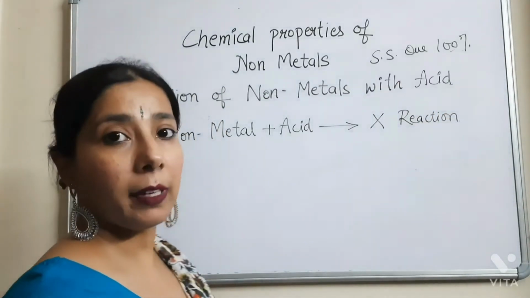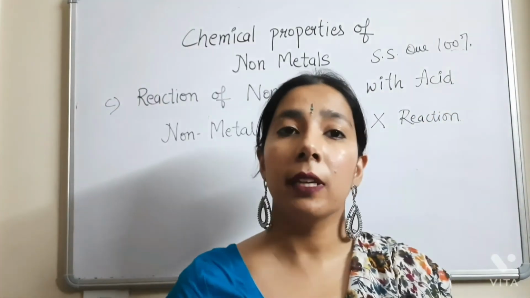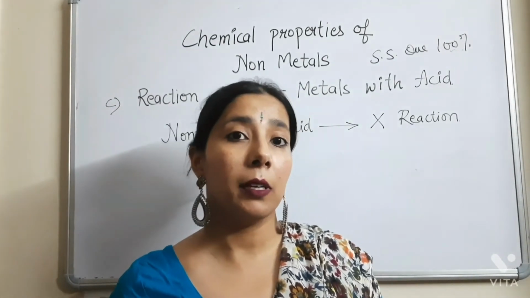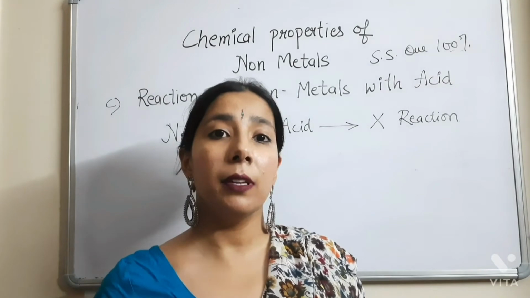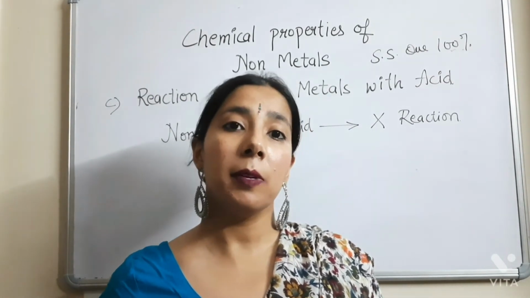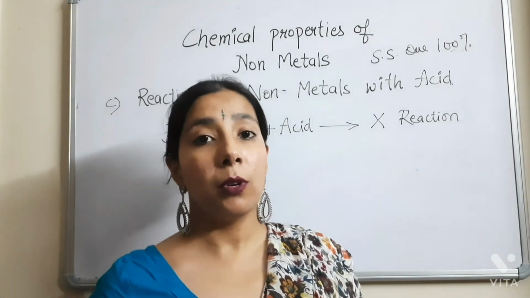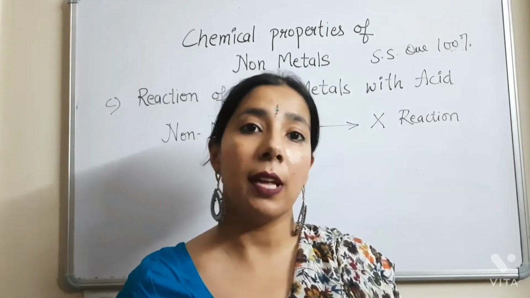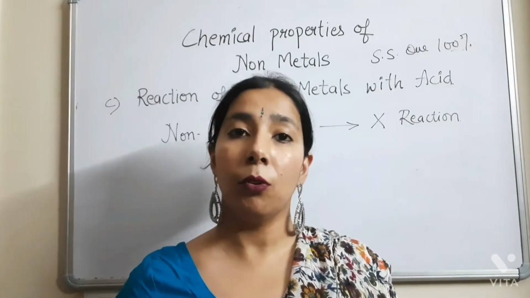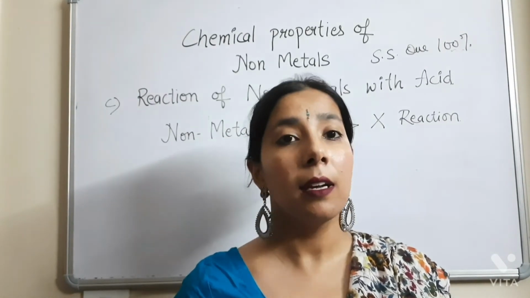Most of the non-metals don't react with acids. But there are some very reactive non-metals which react with very hot and concentrated acids. Those reactions we will be discussing in the higher classes only. For class 8, you only need to know that non-metals generally don't react with acids. They give no reaction when acted upon by acids.